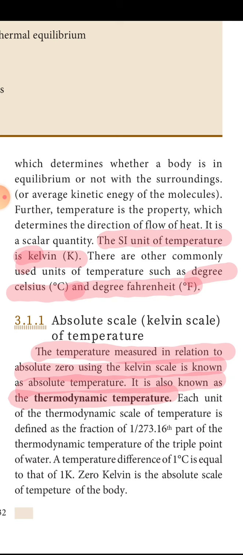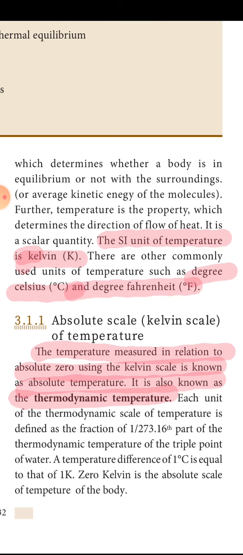The SI unit of temperature is Kelvin. The other units of temperature are Celsius and Fahrenheit. Absolute scale: the temperature measured in relation to absolute zero using the Kelvin scale is known as absolute temperature. It is also known as thermodynamic temperature.